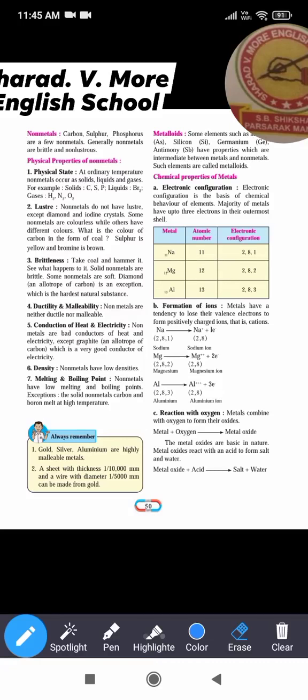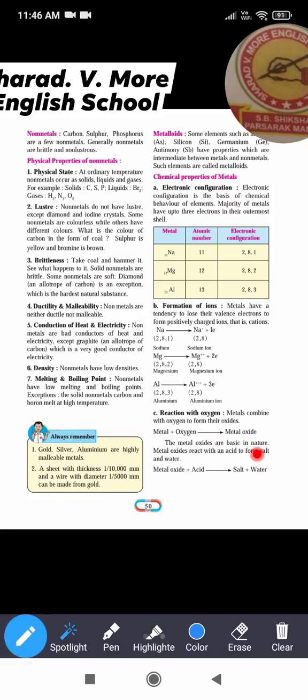Similarly, iron also reacts with oxygen to form iron oxide. But there are some metals like gold, silver and platinum that do not react generally with oxygen. The metal oxides are basic in nature. The oxides that we have seen, sodium oxide, magnesium oxide, aluminum oxide, are basic in nature.